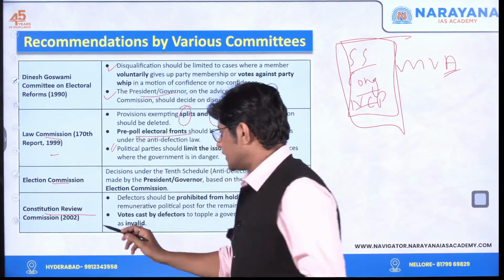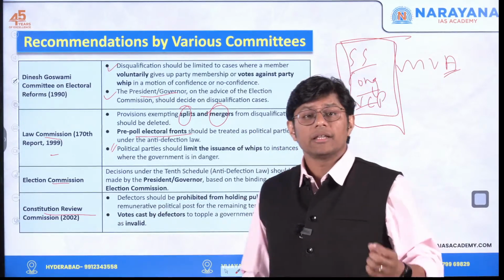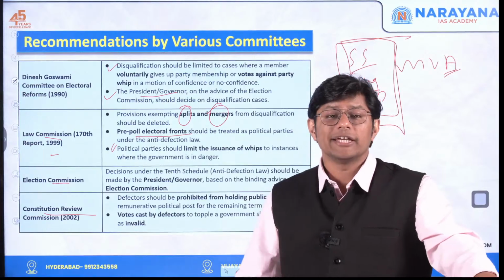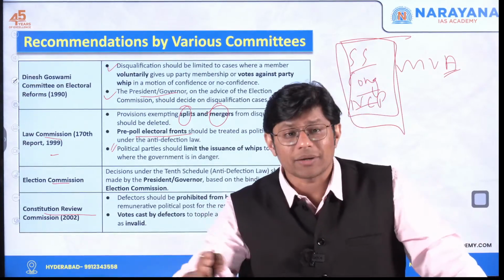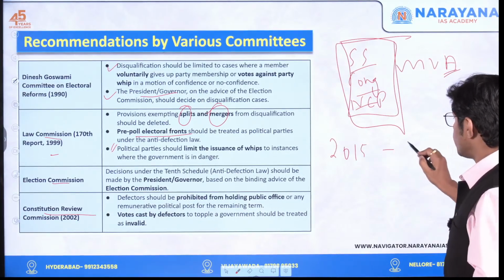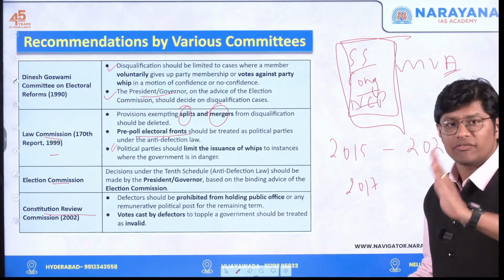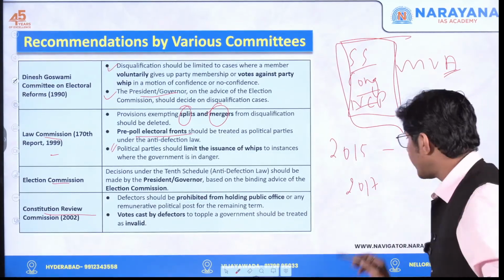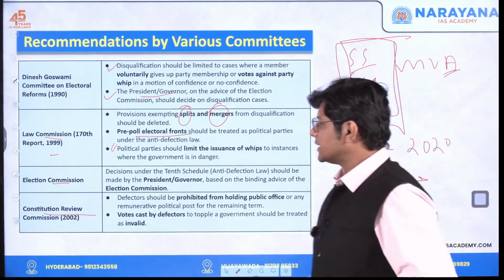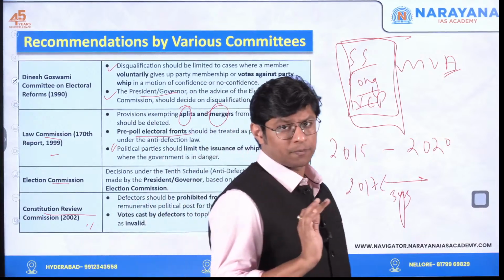And next is the recommendation given by this committee. What does it say? That the ones who are disqualified should be disqualified for the remaining term, which means, let's say, 2015 to 2020. Now, in the year 2017, a member has defected. So, he should be disqualified for the remaining 3 years. This is what this committee recommended. And this should be the way forward.